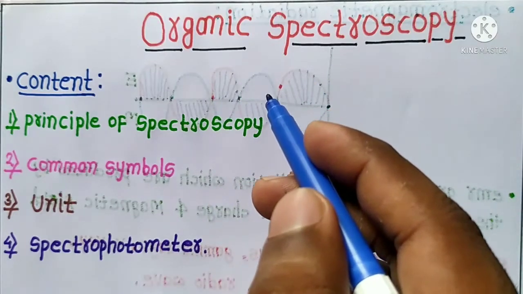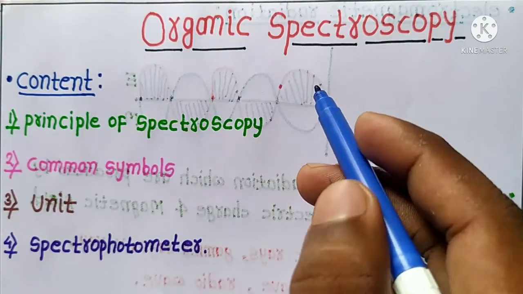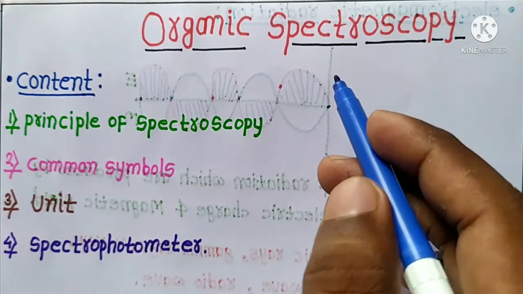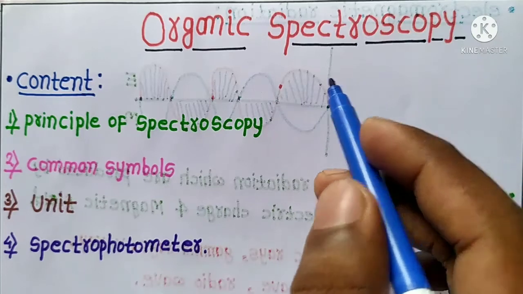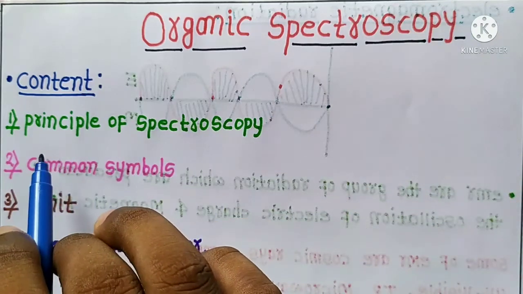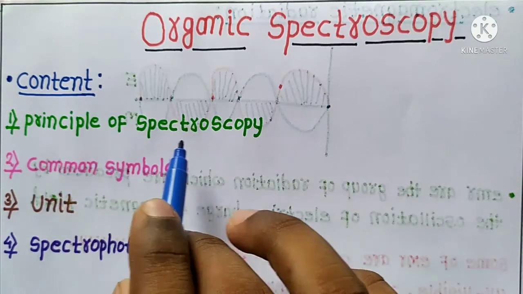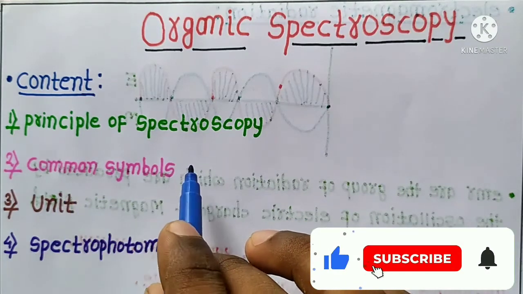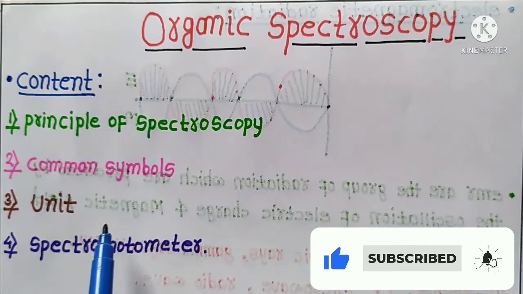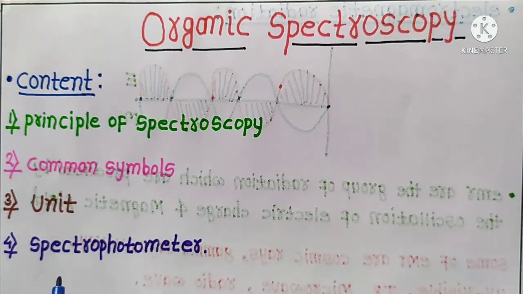In the previous video session, we briefly discussed the introduction to spectroscopy, what is meant by electromagnetic radiation, and their characteristics. Today in this video session, we are going to deal with the principle of spectroscopy, common symbols used in the spectroscopic techniques, the general units of spectroscopy, and lastly we are going to discuss the spectrophotometer.